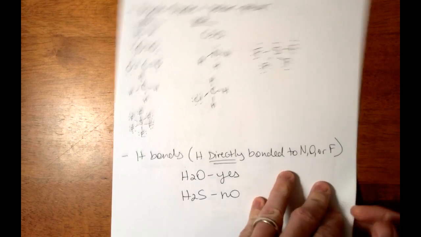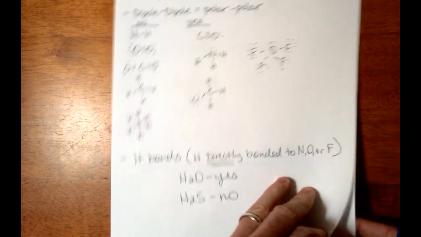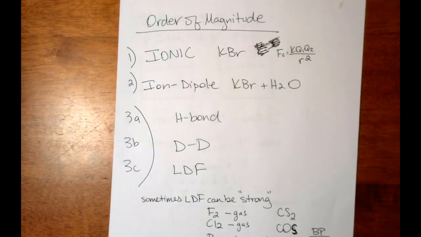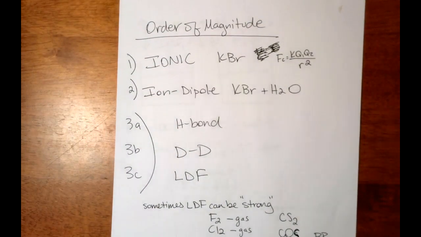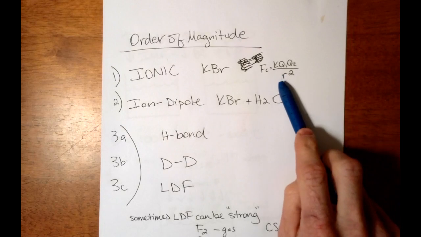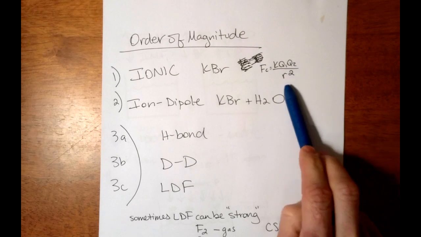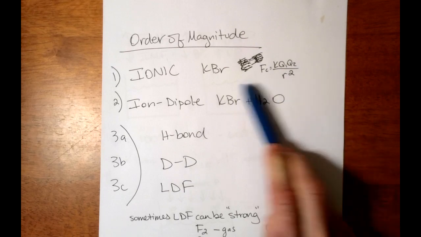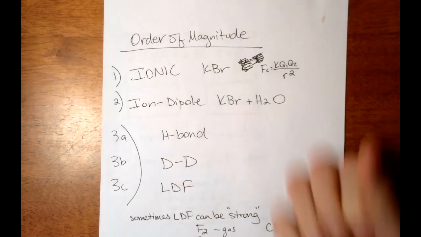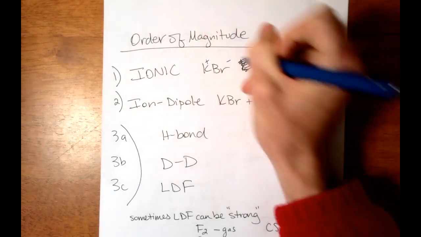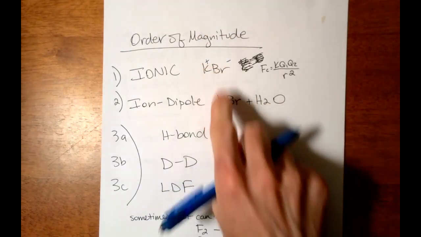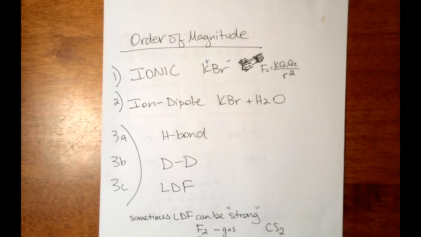So, just to talk about the magnitude of intermolecular forces, ionic is the strongest. Remember, you can use Coulomb's law, this little constant multiplied by the charge values divided by the distance between the charges squared. So like potassium bromide, that's a positive potassium, that's a negative bromine. There's an ionic force of attraction between them. And those are considered very strong. Ionic compounds have a high melting point. They're usually solids at room temperature.